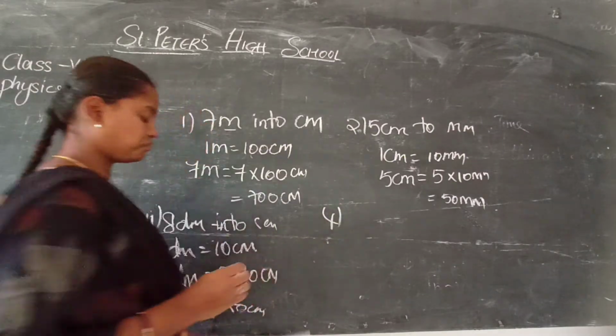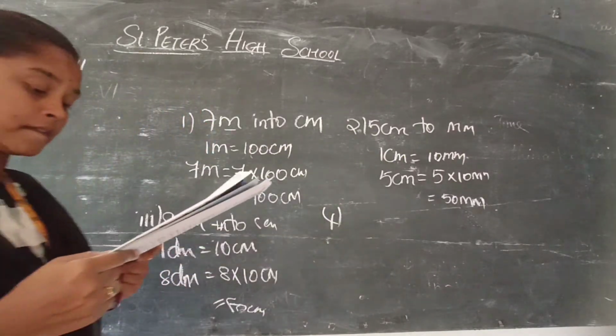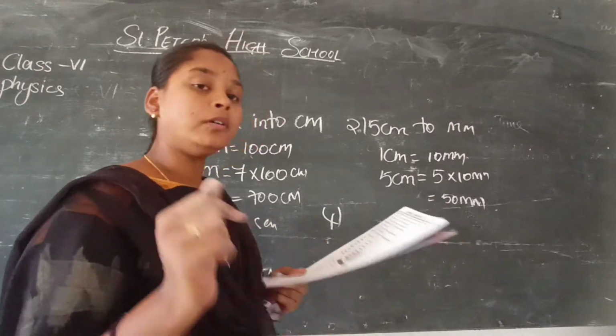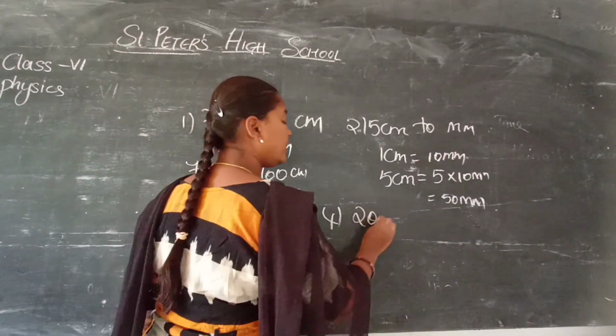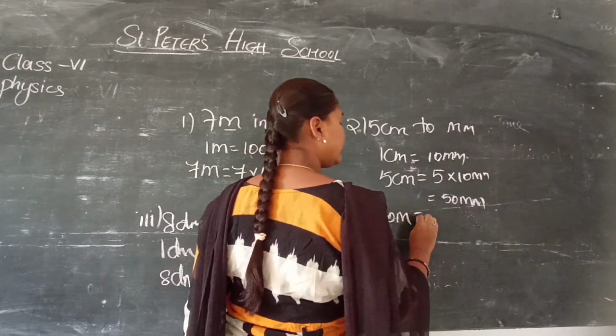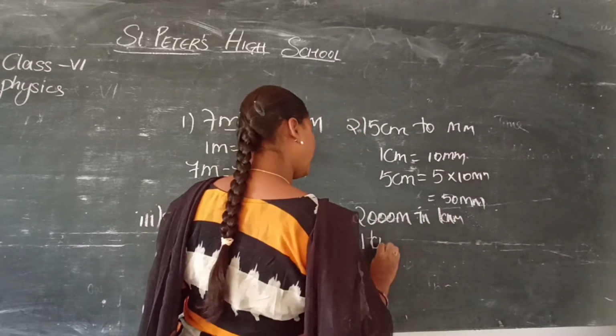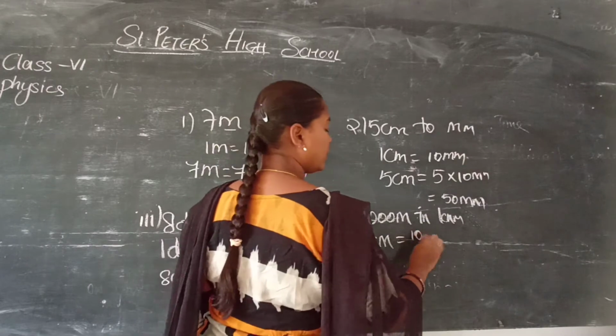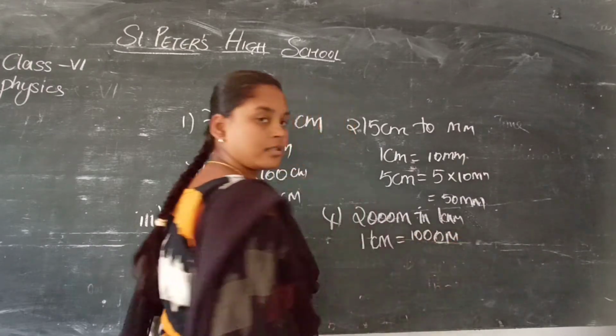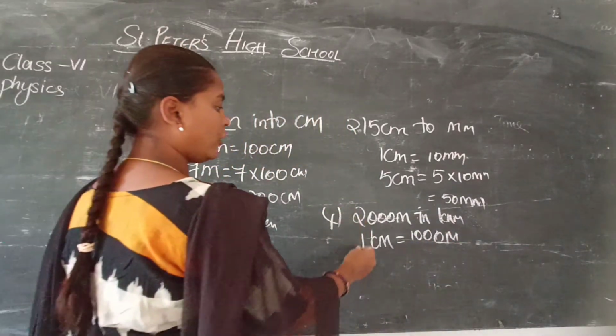And one more, 2000 meters into kilometers. Okay, now 1 kilometer is equal to how many meters? 1000 meters, right. Now I want how many kilometers?